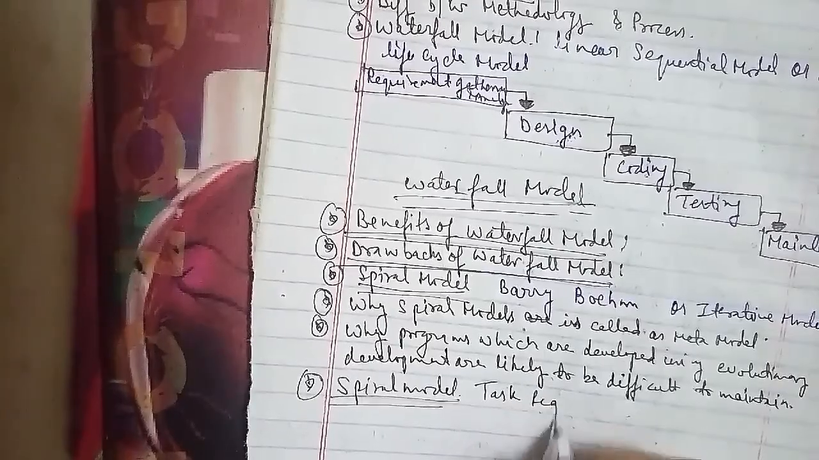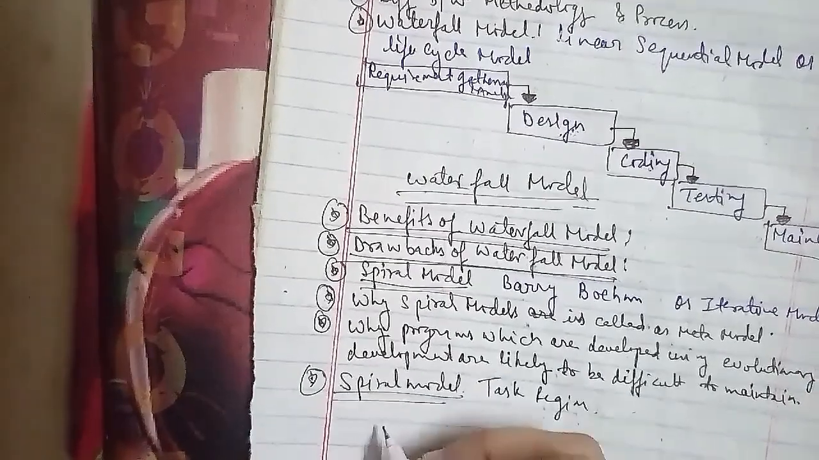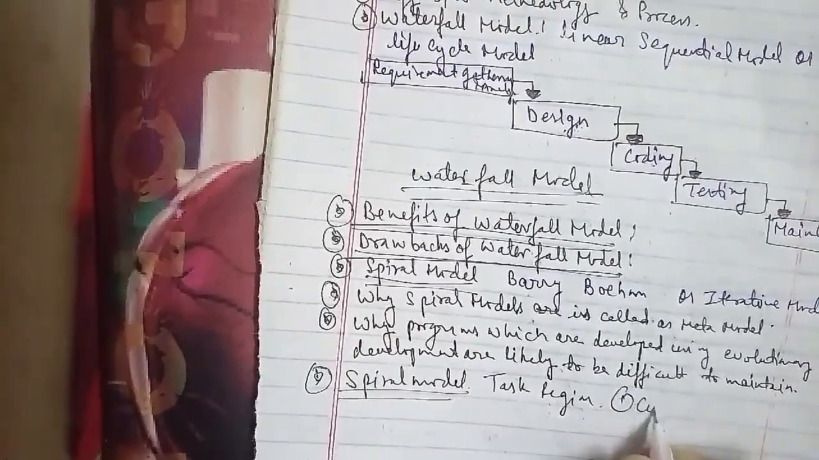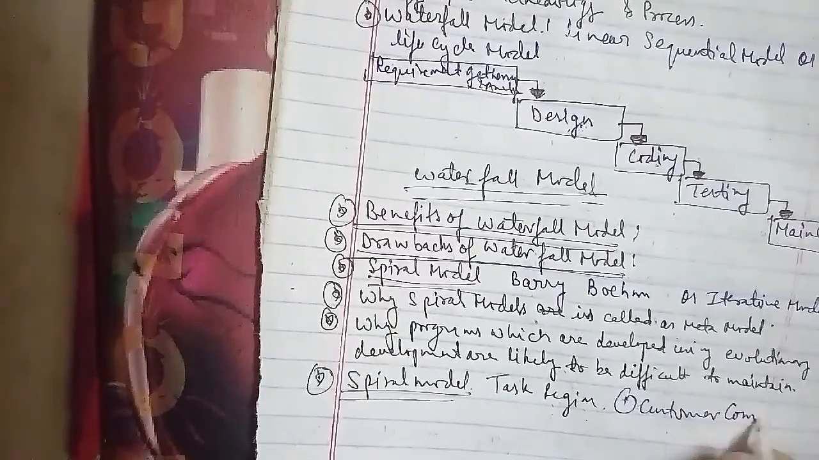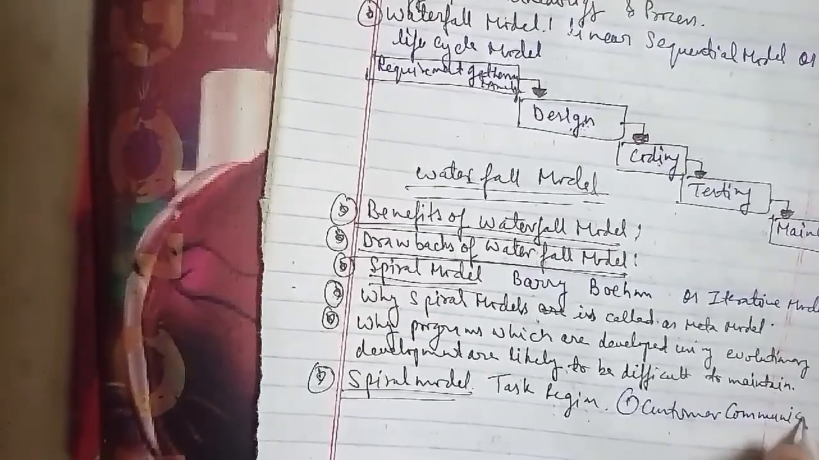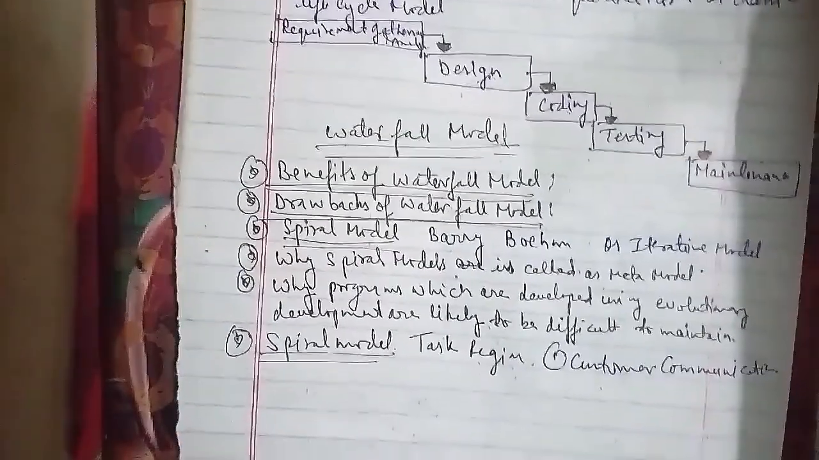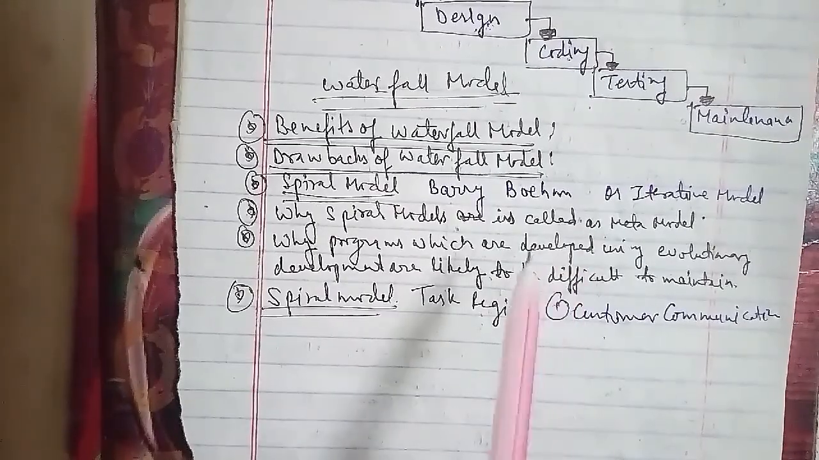The second we have is planning. In planning, all planning activities are carried out in order to define the resources, timeline, and other project-related activities. The third we have is risk analysis. In risk analysis, the tasks required to calculate technical and management risks are carried out.